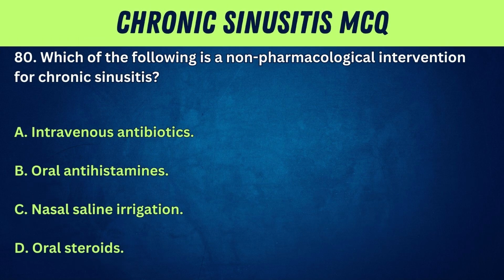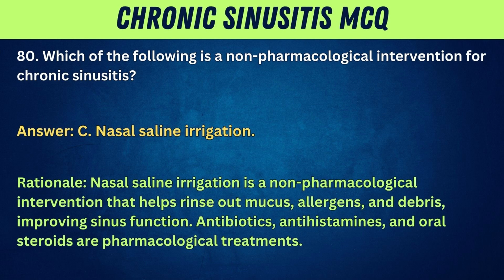80. Which of the following is a non-pharmacological intervention for chronic sinusitis? A. Intravenous antibiotics. B. Oral antihistamines. C. Nasal saline irrigation. D. Oral steroids. Answer: C. Nasal saline irrigation. Rationale: nasal saline irrigation is a non-pharmacological intervention that helps rinse out mucus, allergens, and debris, improving sinus function. Antibiotics, antihistamines, and oral steroids are pharmacological treatments.